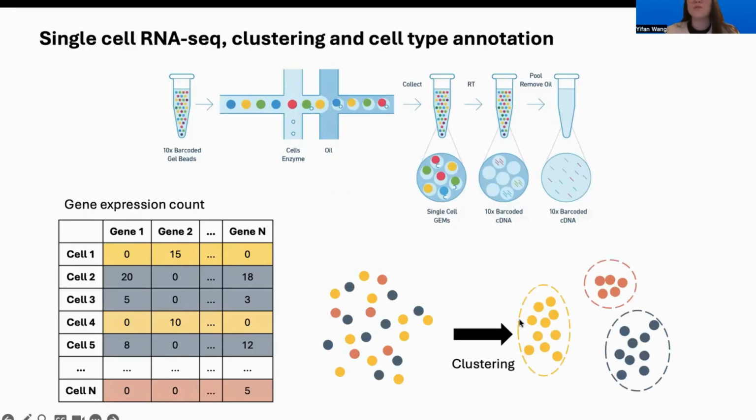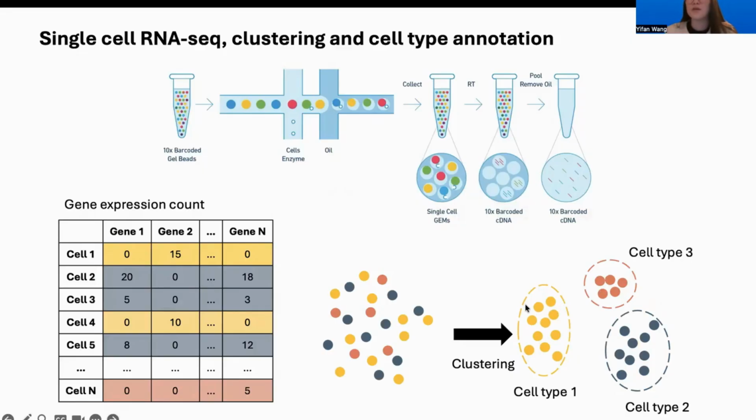We can run some clustering algorithm to cluster these single cells based on the similarity of the expression profile here. So as you could see in this toy example, the cells are clustered into 3 distinct clusters.